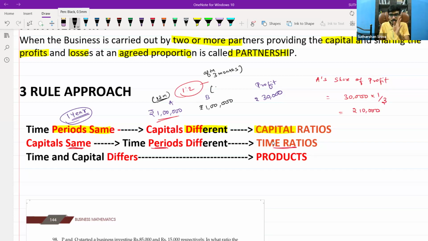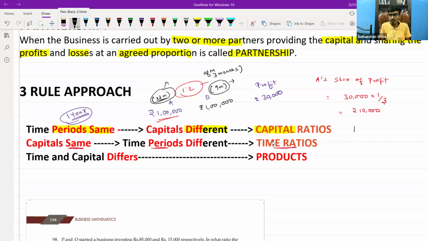So the time period is going to differ. Which ratio are we going to use? The time ratio. If B invests after 3 months, the period of enjoying the profit is only 9 months. Here, A is enjoying the profit for a whole year and B is enjoying the profits only for 9 months.